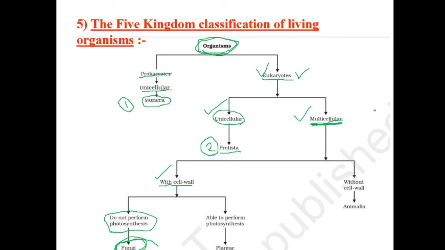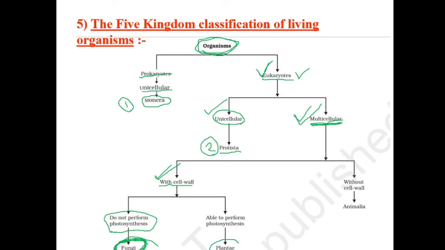So what do you need to be in kingdom Fungi? You need to be a eukaryote, right? This is the first step. Next step is what? You need to be multicellular. Third is what? You need to have a cell wall. Next is what? You should not perform photosynthesis, or you should not have chlorophyll. If you are fulfilling these characteristics, you will be in kingdom Fungi.